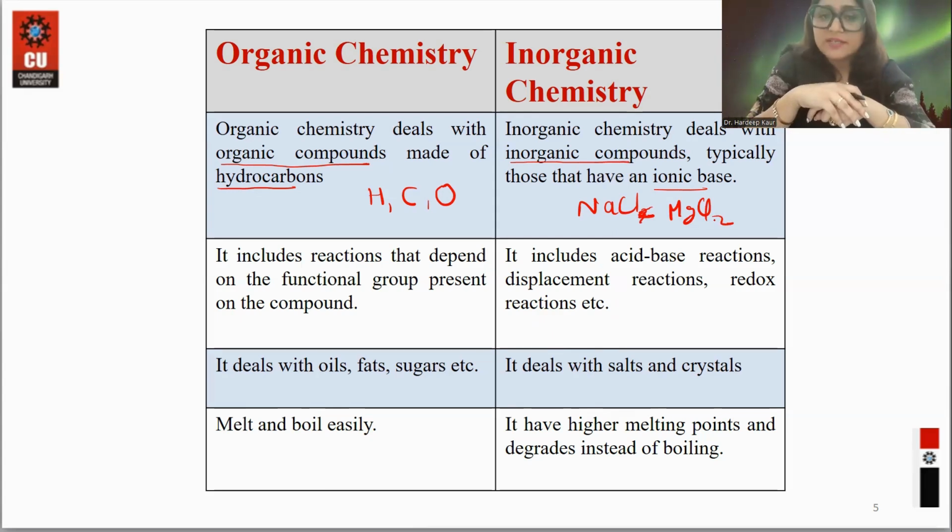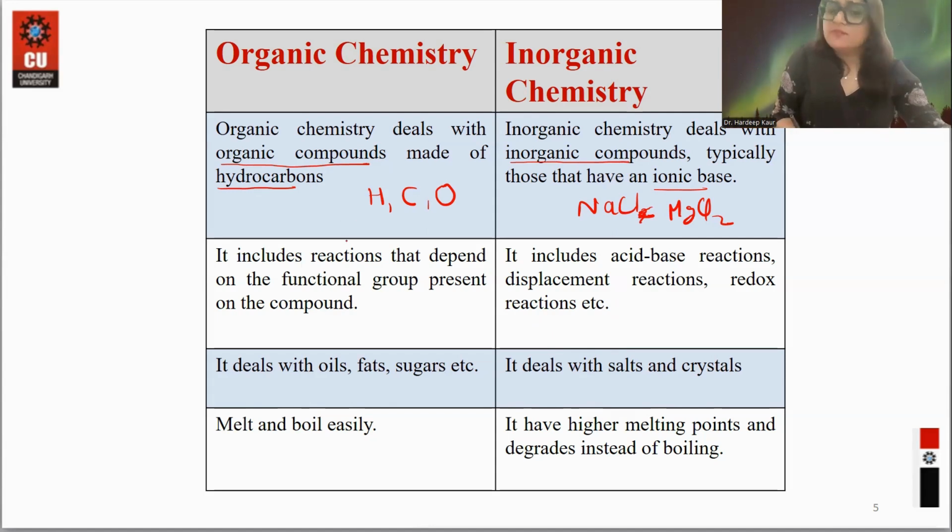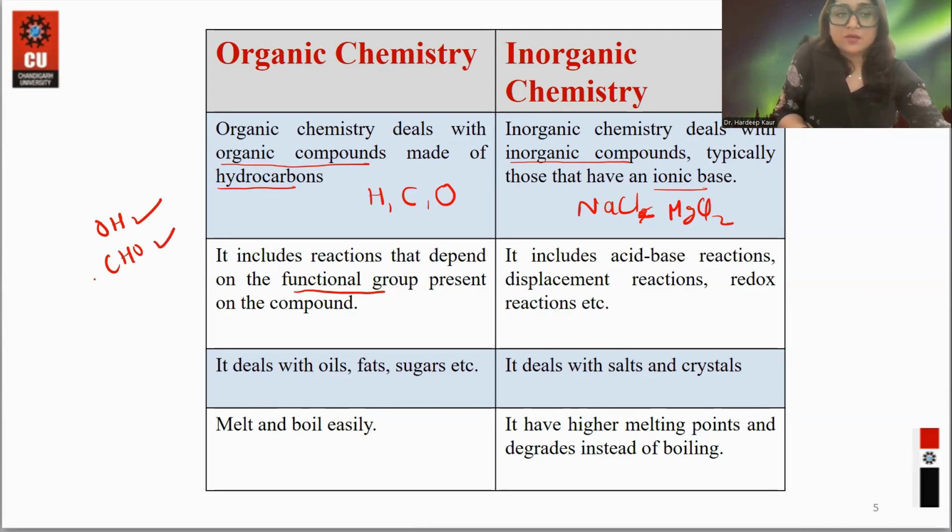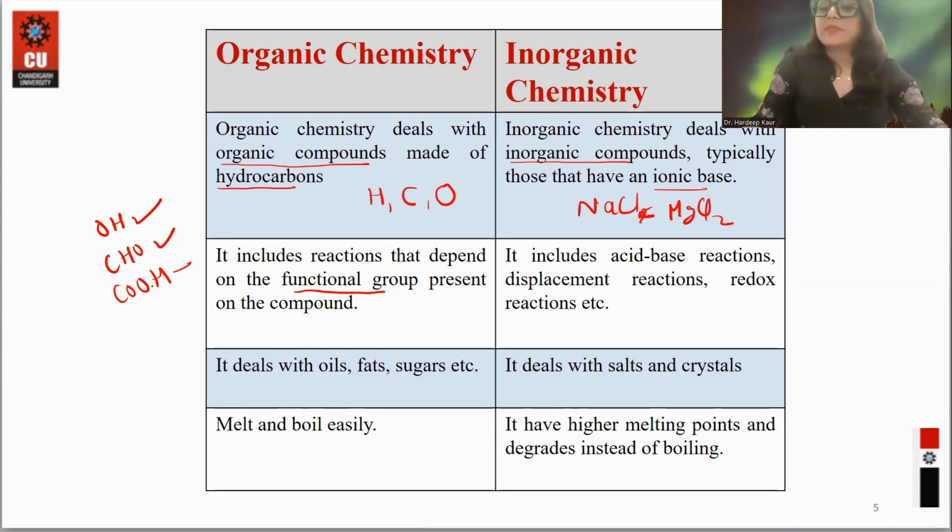In organic chemistry, whatever the reaction is, it depends upon the functional group present in the compound. Suppose we have OH, which means alcohol, or the aldehyde group, or the oic acid, that is ethanoic, or you can say the COOH carboxylic acid group. But inorganic chemistry requires acid-base reactions, displacement reactions, redox reactions, etc. Organic chemistry deals with oils, fats, and sugars, but inorganic chemistry deals with salts and crystals.